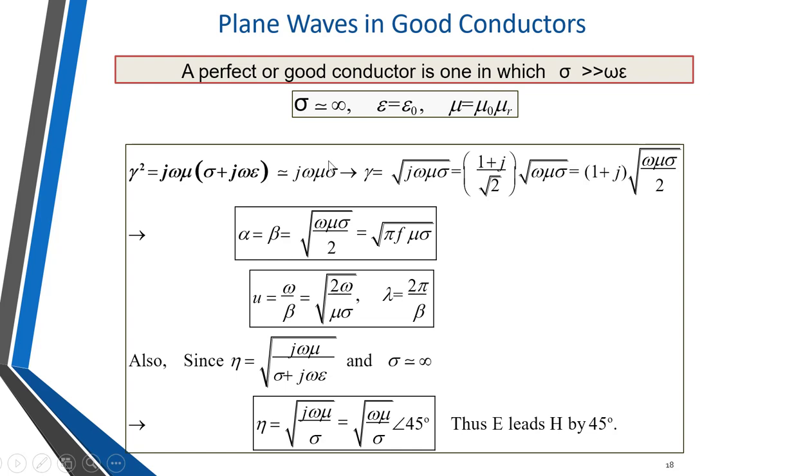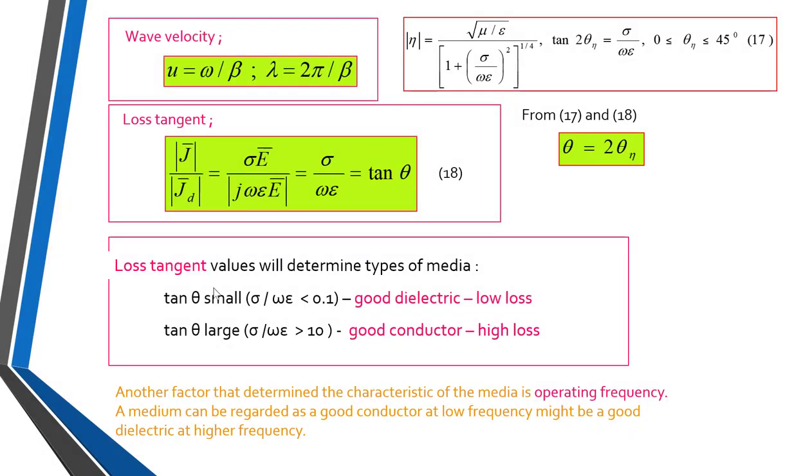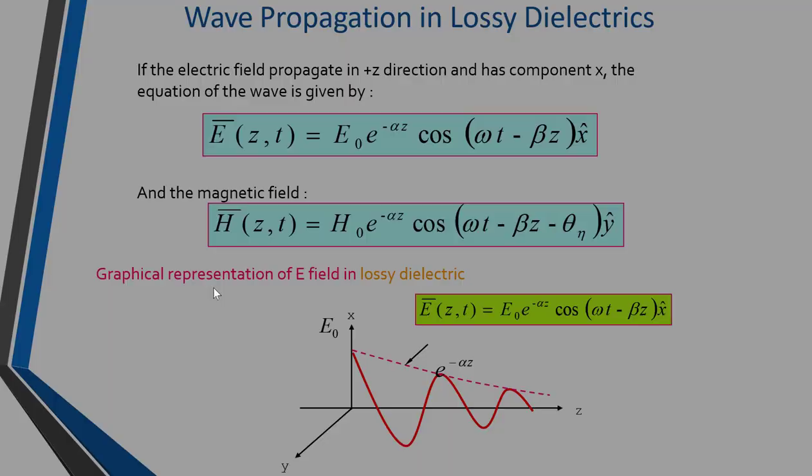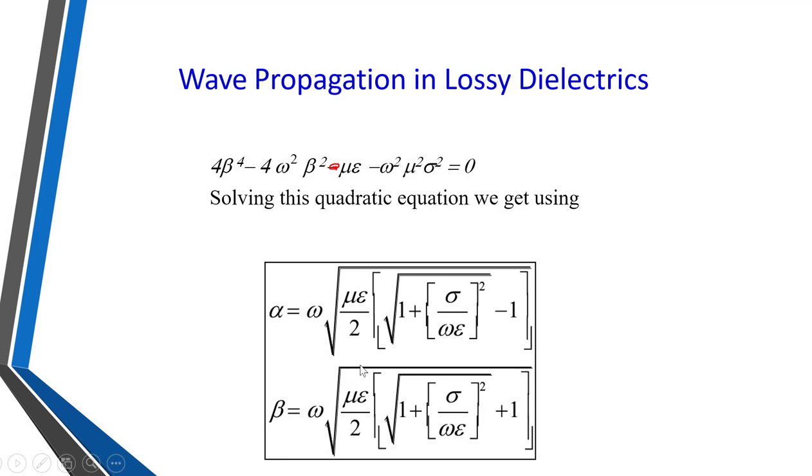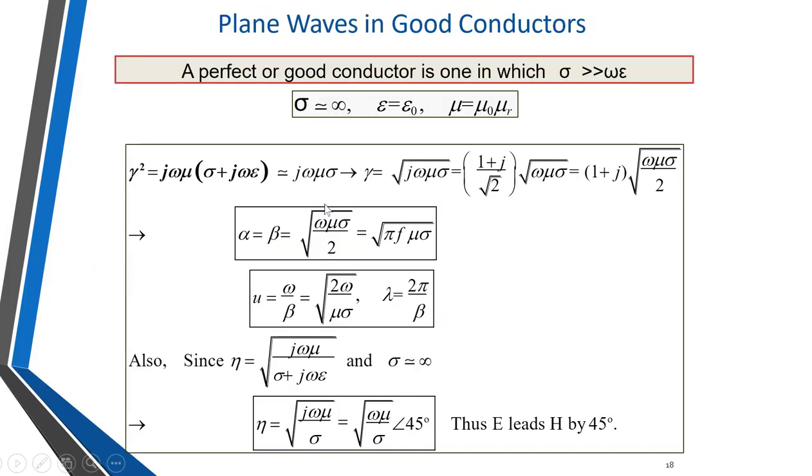Now if such a medium is there, then what are the values of alpha and beta? Some changes will be made there in terms of alpha and beta. So we'll consider the earlier, bigger equations that we have derived for alpha and beta, and from these we are deriving the equations of alpha and beta for a good conductor. We know that gamma square is equal to j omega mu in bracket sigma plus j omega epsilon. From this equation also we can derive that, so let us consider this equation.